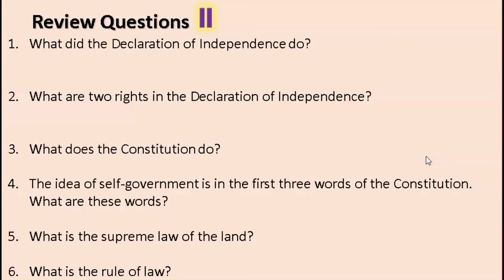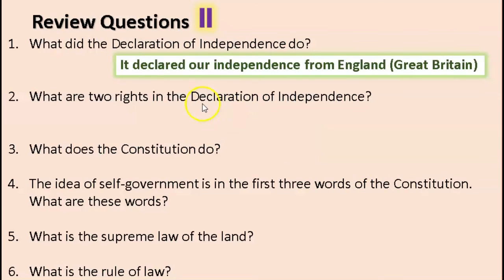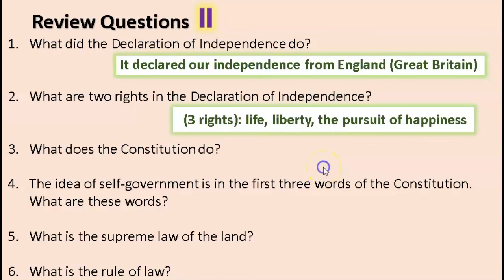All right, let's review. What did the Declaration of Independence do? It declared our independence from England, or Great Britain. What are two rights in the Declaration of Independence? There are actually three rights: life, liberty, the pursuit of happiness.